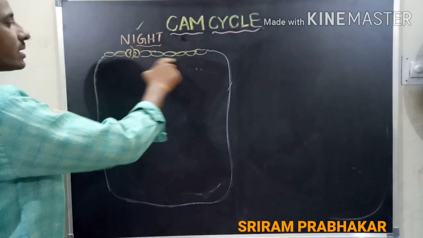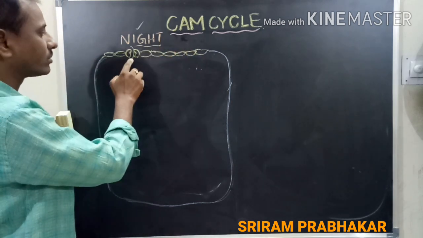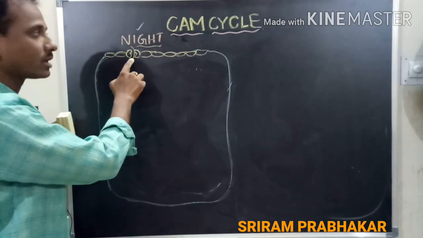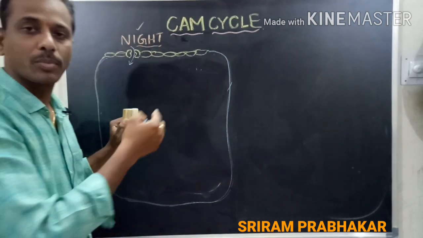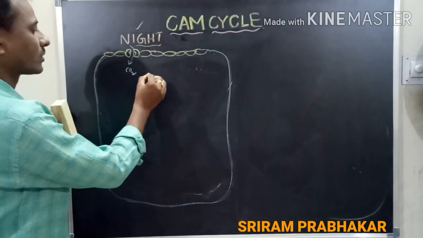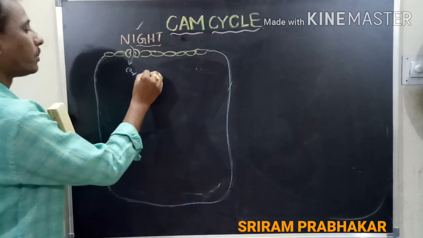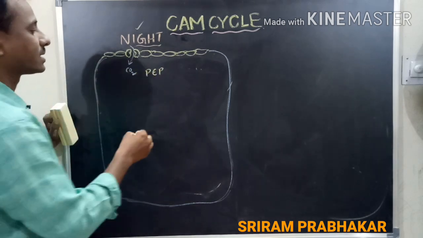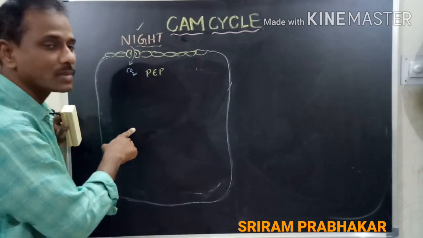The outermost layer, that is the epidermis. It is night time. During the night time, see here the stomata is opened, that means it is night time. So the opened stomata helps in the transportation of the gases, that is the carbon dioxide is essential here. The carbon dioxide is first received by the phosphoenol pyruvic acid, which is present in the chloroplast of the cell.